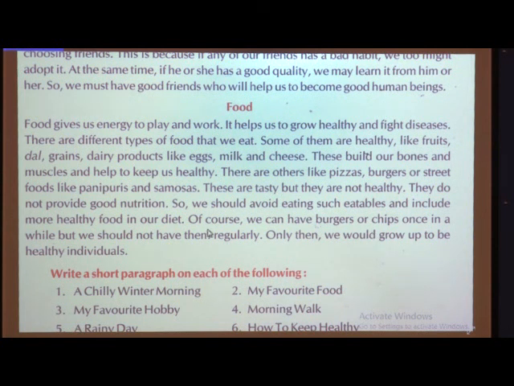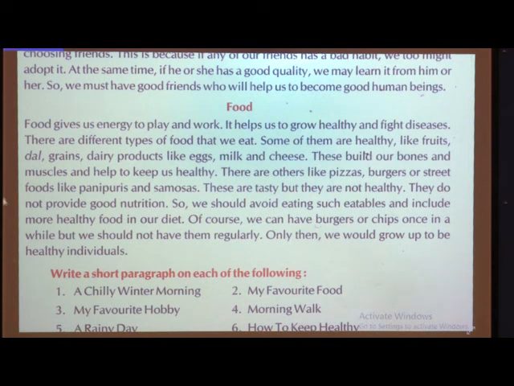I told you children just now that sometimes you can eat burgers, chips or pizza, but daily it's not proper to eat all these things. We should not have them regularly.